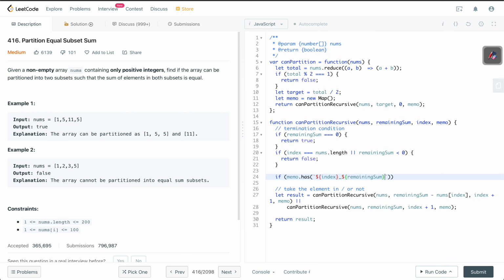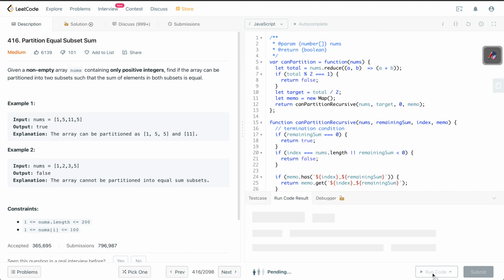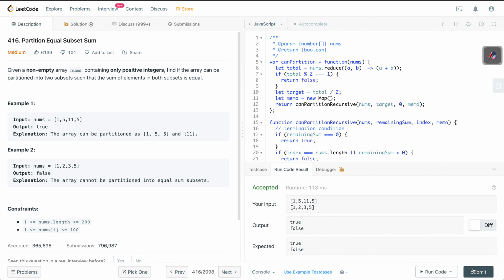So if memo has this key, then we can directly return the memo value. And the same key again from here. If that is not the case, before returning the result, we should store the result in our memo. So memo.set and then the key and result there. This works. Let us submit it.